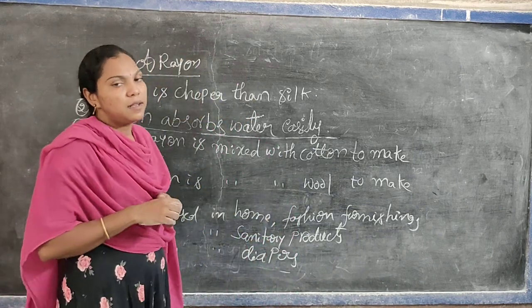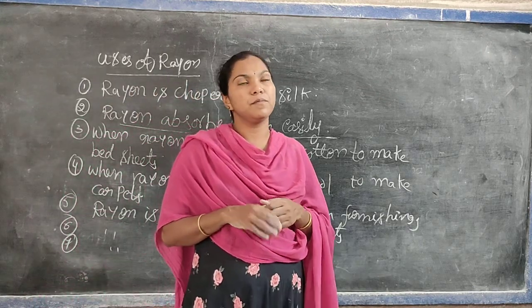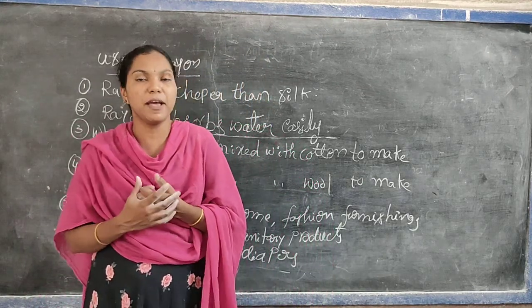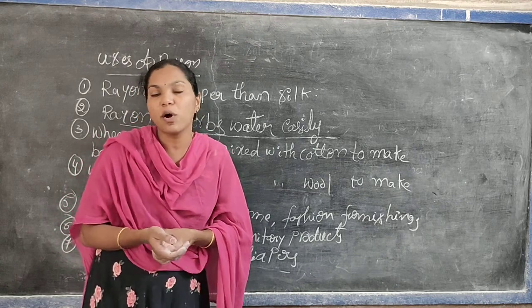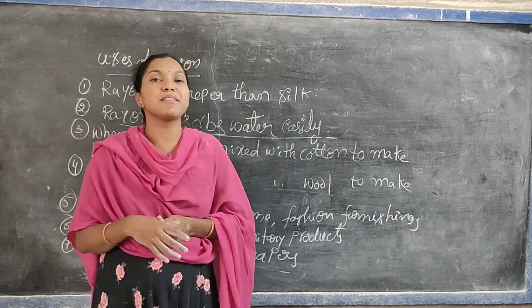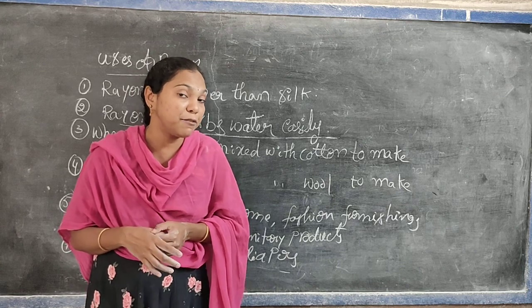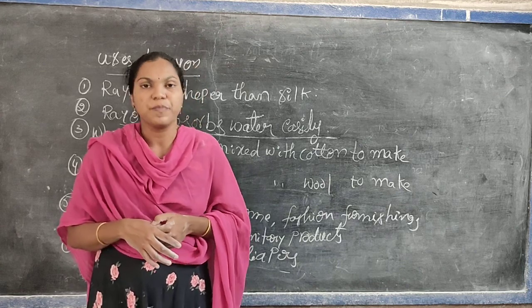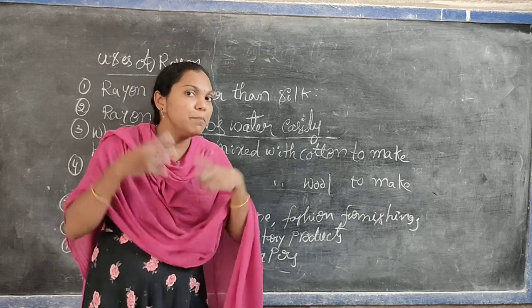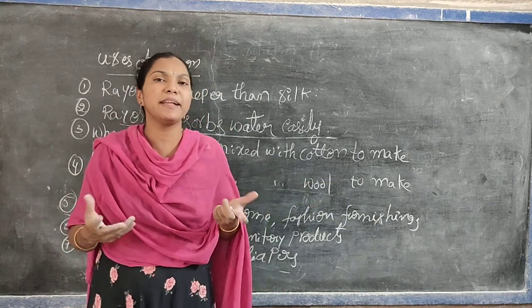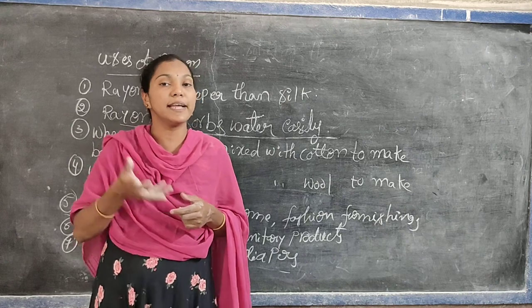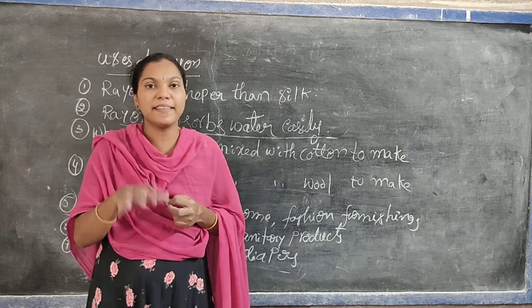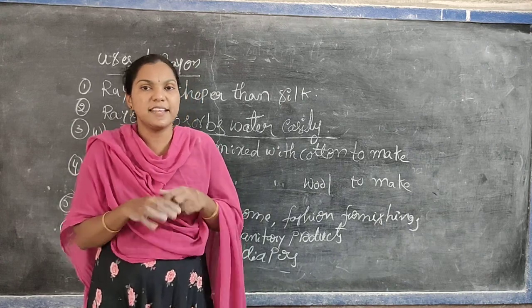But there is one small drawback in using rayon. Rayon is cheaper than silk, and it easily absorbs the water because it was prepared from the plant cellulose. That's why the fabric material easily breaks, and you cannot use it for more and more years. Compared to nylon, rayon is easily broken.